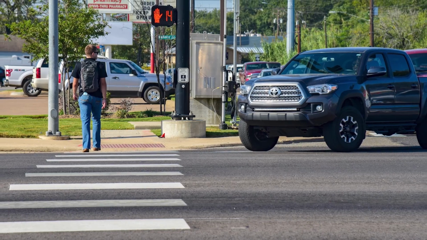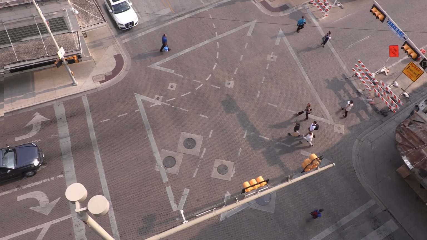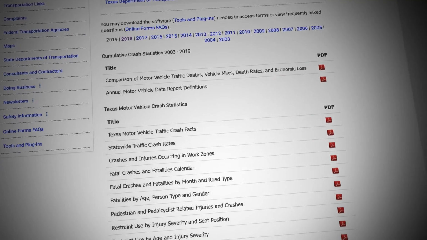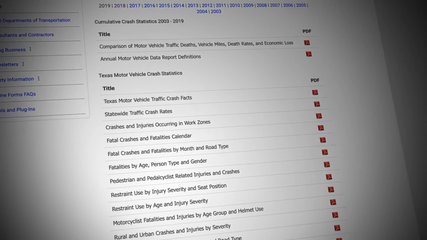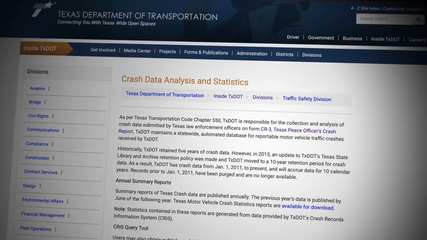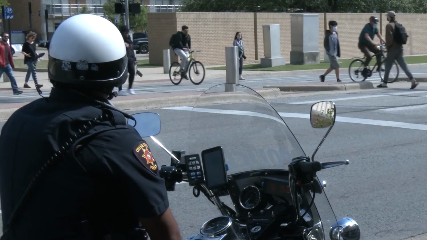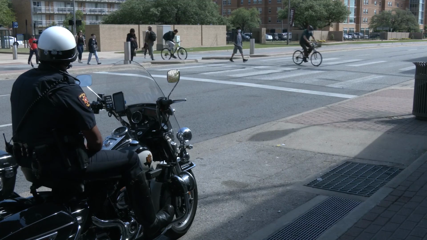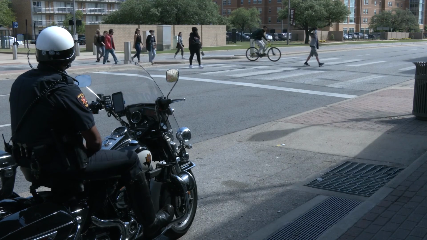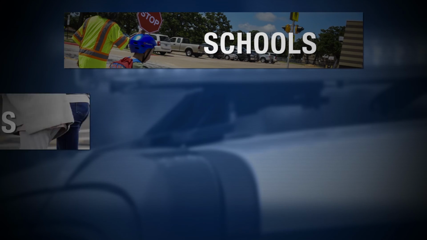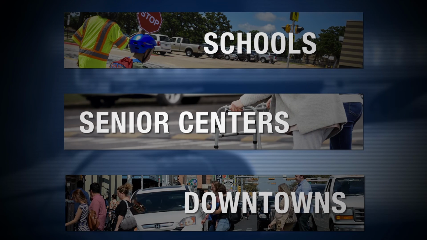Here are some steps to take to begin an enforcement initiative. First, think about where you want to conduct an enforcement operation. There are several ways to identify a good location. You may want to use crash data to identify areas of concern. Resources discussed at the end of the video, including how to obtain crash data, are available if necessary. Observational reports from fellow officers, city engineers, and even the public, such as call-in reports, are other options for identifying areas to target for enforcement. Ideal areas for enforcement include near schools, senior centers, downtowns, and other areas where there is pedestrian and bicycle traffic.